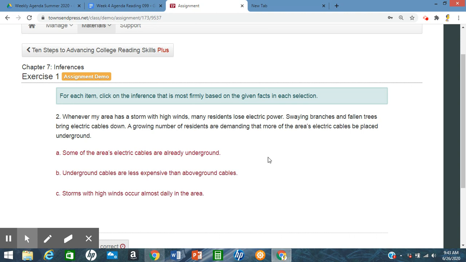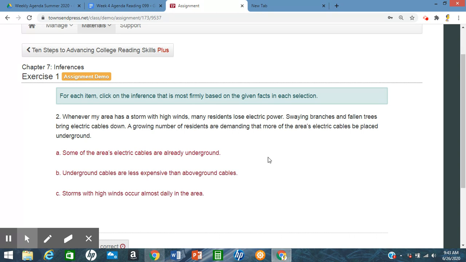Well, based off this, we know the topic is about cables. And so right away we have to eliminate one, and we're going to eliminate choice B. The reason is that it says underground cables are less expensive than above ground cables. We don't know that. This paragraph mentions nothing about the cost of underground cables compared to above ground cables. So we right away have to eliminate that, and it's between A and C.